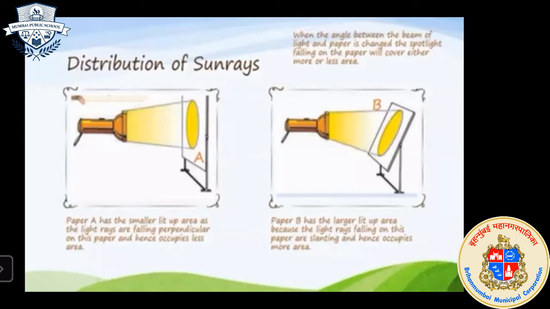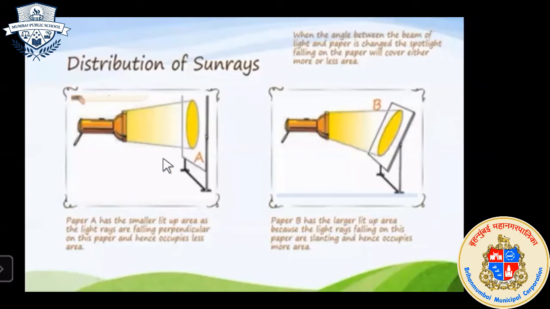Why does the beam on paper A occupy less area? Just look at paper A and answer. This is the beam. Why does the beam on paper A occupy less area? See here, it occupies less area. So why does it occupy less area?